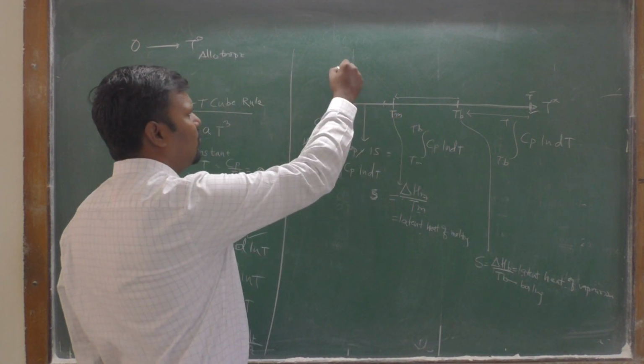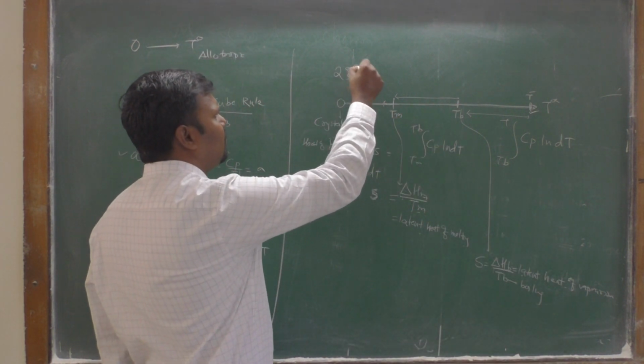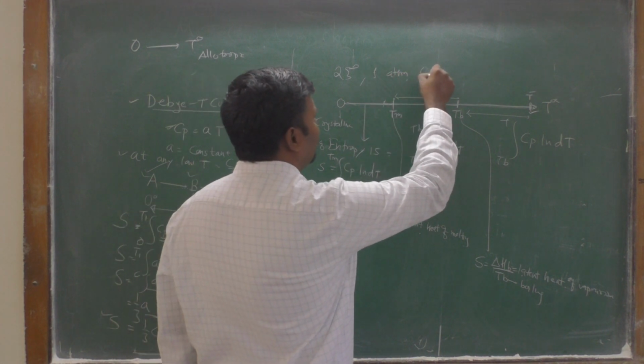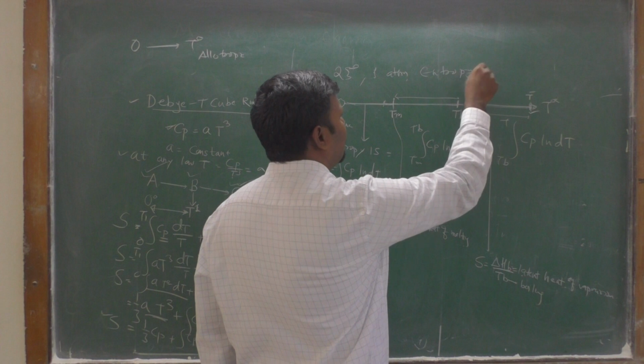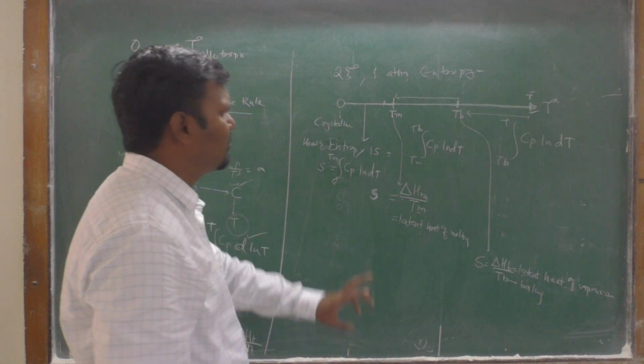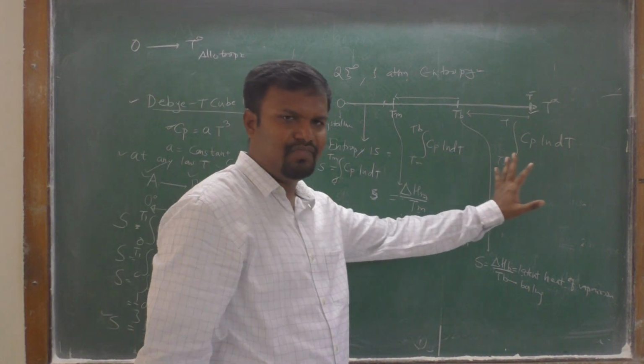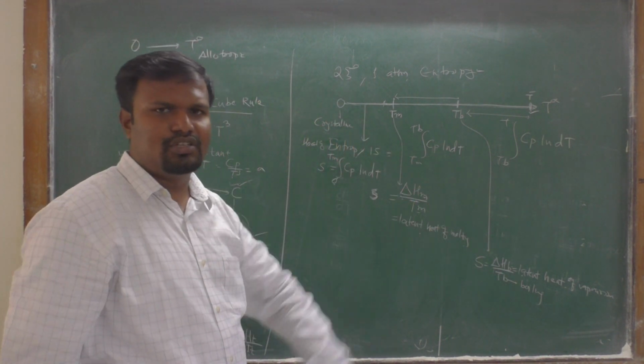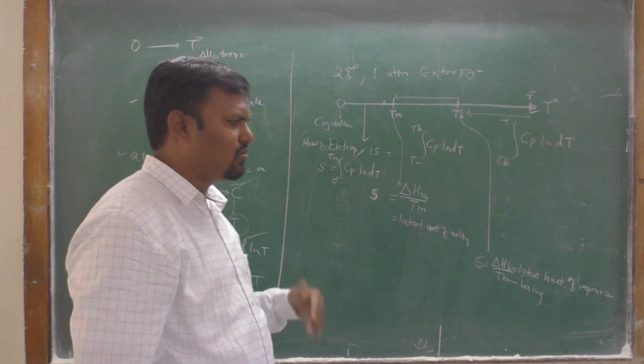Suppose we have to find the entropy of a gas at 25 degrees Celsius and 1 atmospheric pressure. We can find the entropy of that gas as the summation of all the entropies while the substance changes from one state to the other.